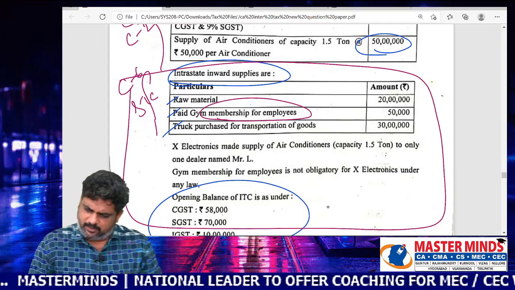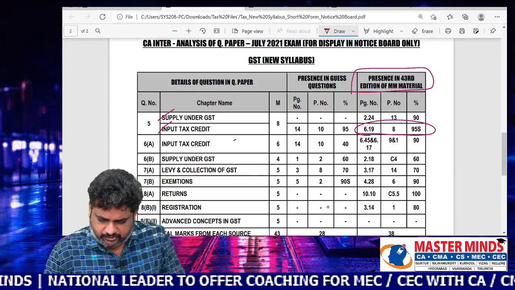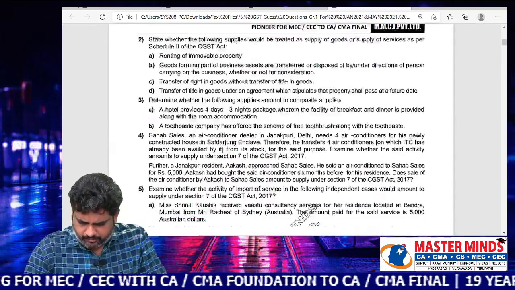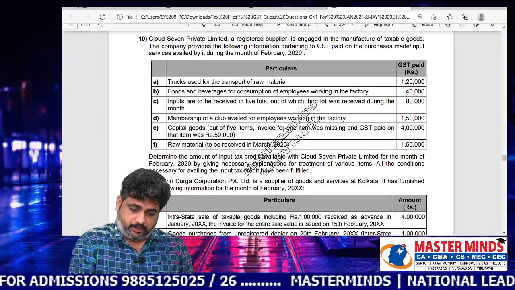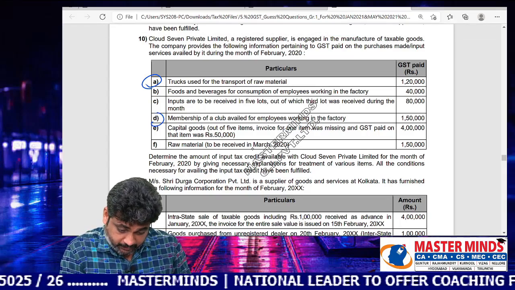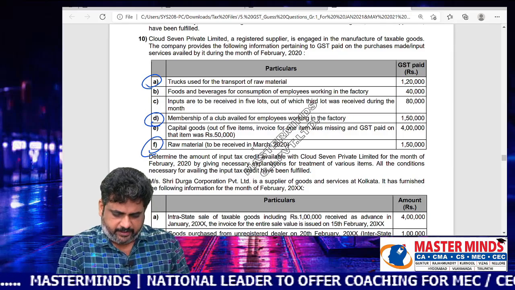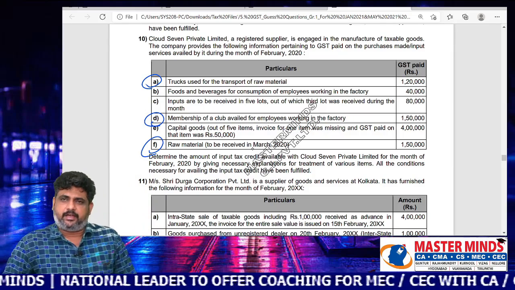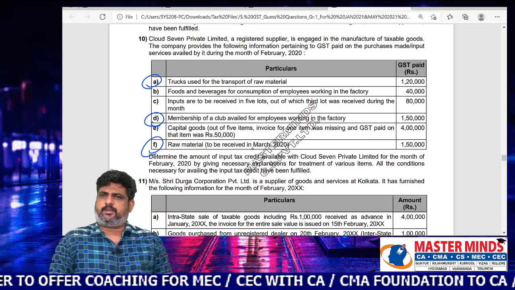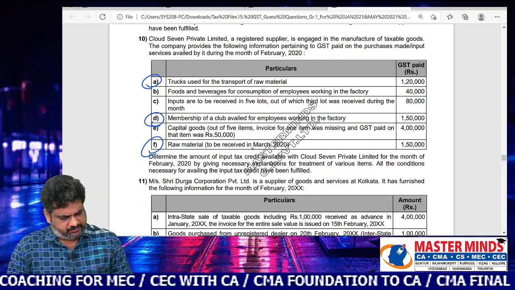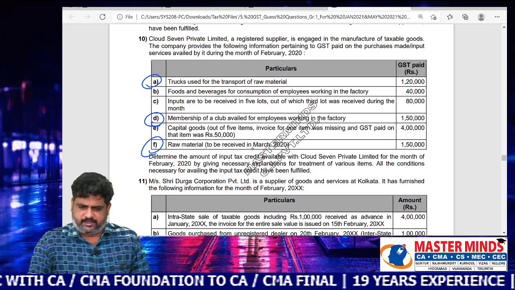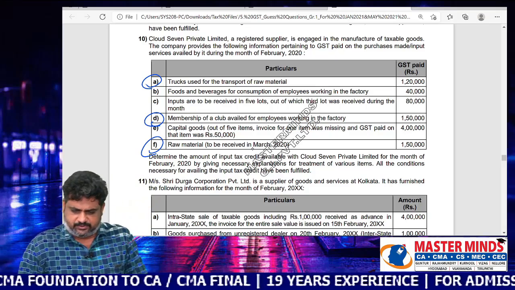This was evidence. And what about the guest questions? See this, the guest question is on page number 14, problem number 10. You can observe here that trucks used for transport of raw materials, membership of a club, and raw materials are there with some slight deviations in this particular guest question. With respect to ITC, whereas the supply chapter point was not covered in the guest questions, the ITC portion of problem number 5 is covered to the maximum possible extent.